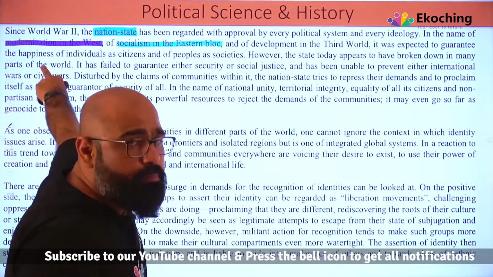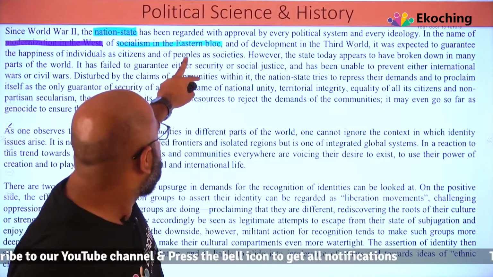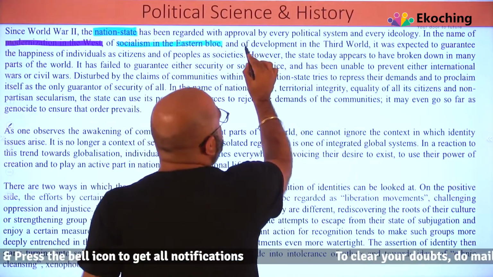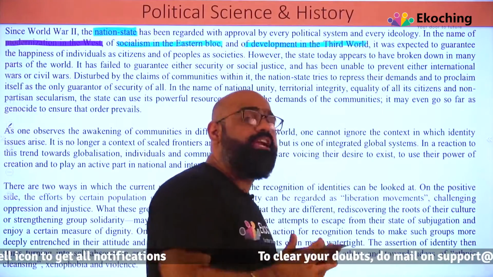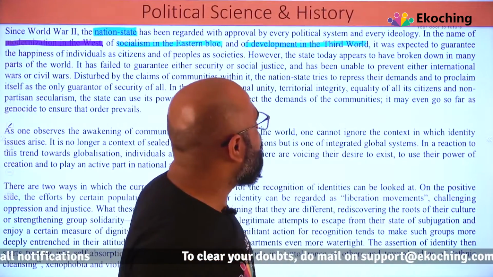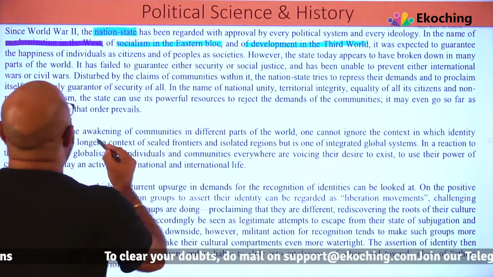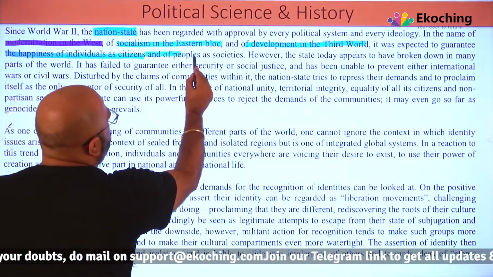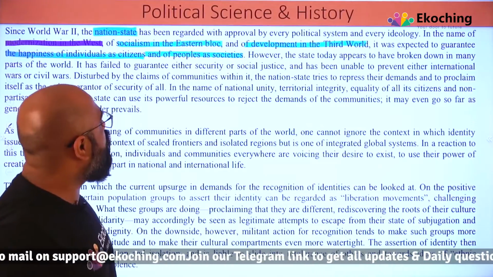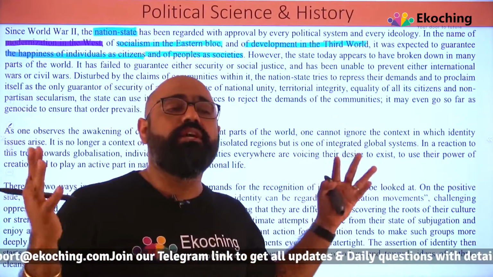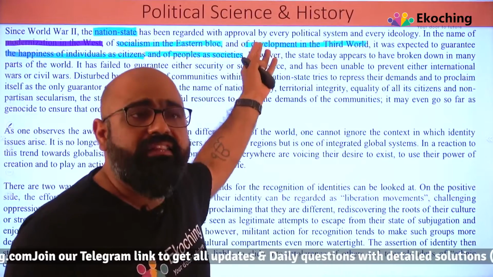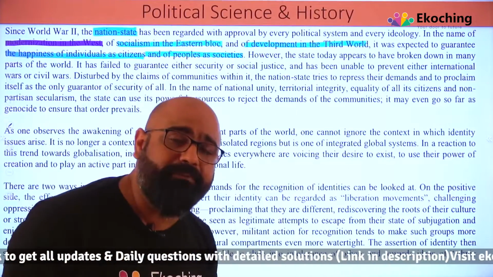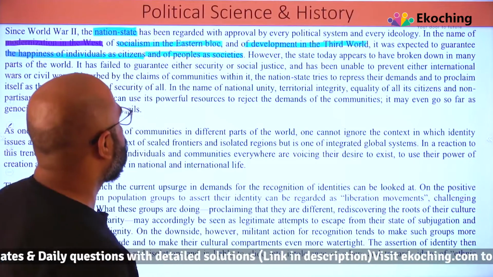So we are talking about modernization in the West, socialism in the East, development in the third world. So when we went into the third world, we talk about development. It was expected to guarantee the happiness of the individuals as citizens and of the peoples as society. So they are talking about that these were the reasons why nation state have been accepted by every political system.